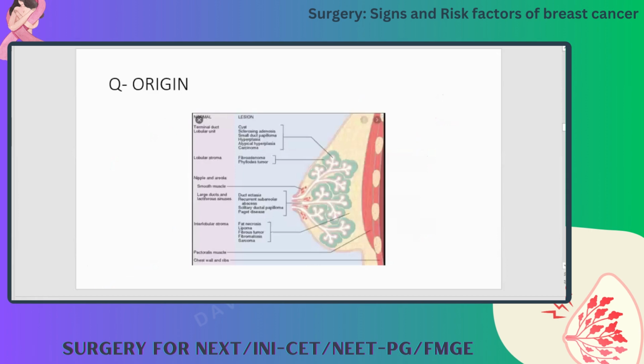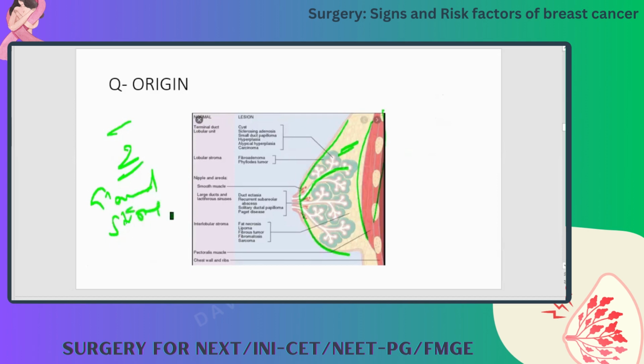This picture is from Robbins pathology. This is the breast, and this is the underlying pectoralis muscle. Two types of tissue are there: the glandular tissue and the stromal tissue. The origin of breast cancer is in the TDLU, the terminal ductal lobular unit.